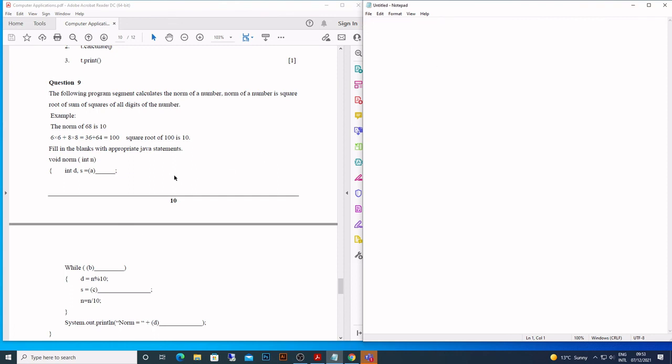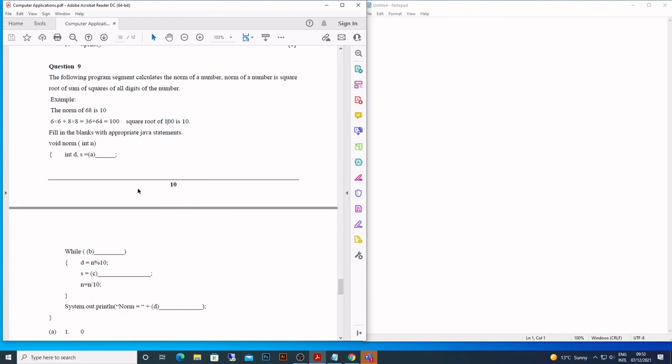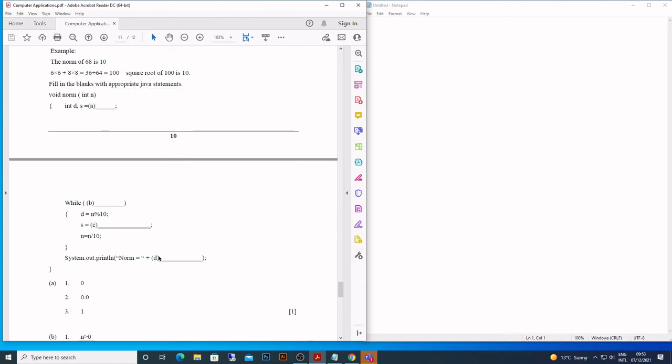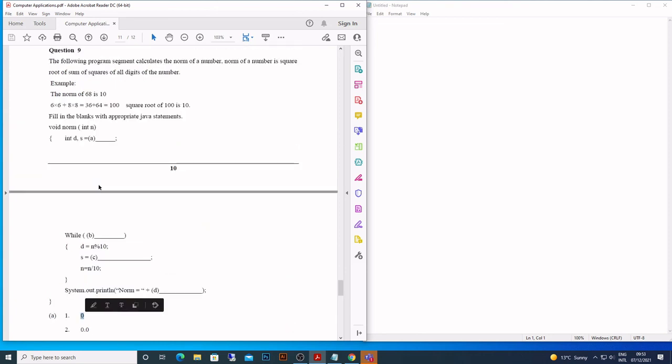the following program segment calculates the norm of a number. So the norm of a number is, like you multiply the digits with each other, then add the sum, and then get the square root of the number. So that is the norm of the number. Okay, so how do we do it? Norm, int n. So what is it going to be? Initial values we have to do. So they're going to be 0, because they're integer. We can't have 0.0.